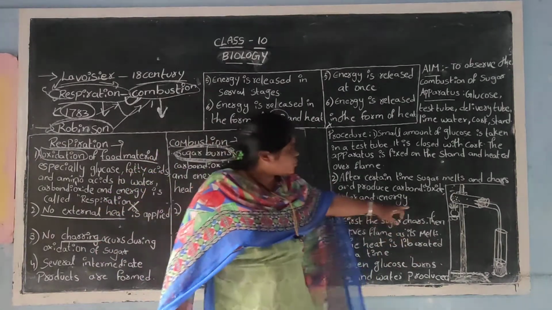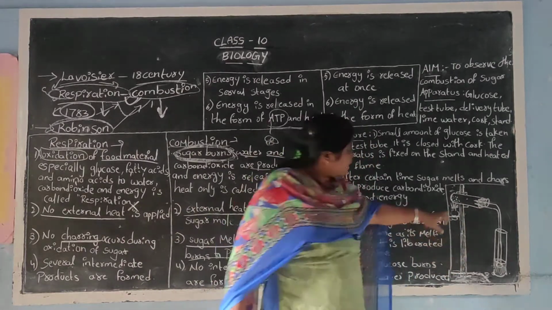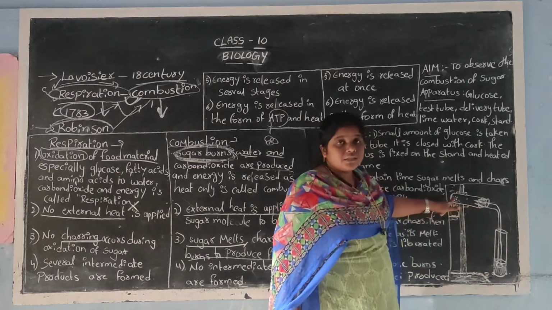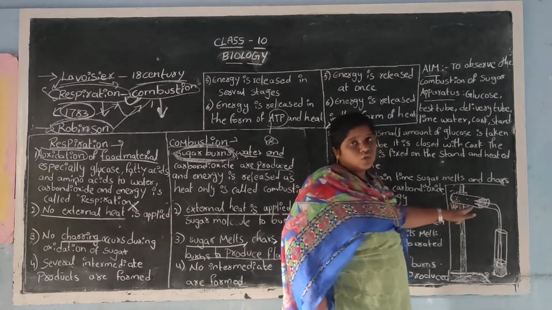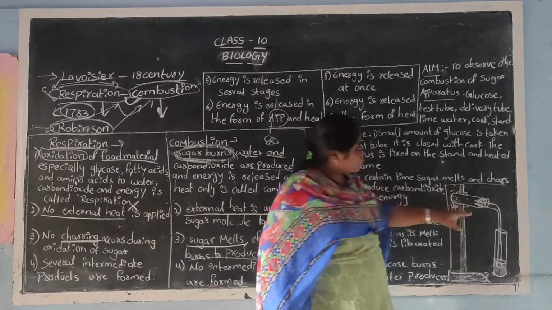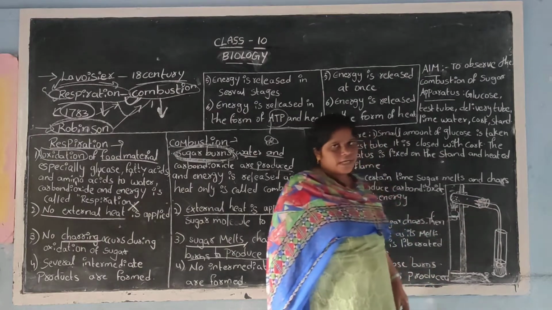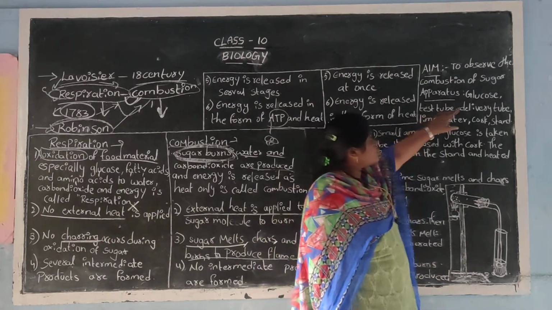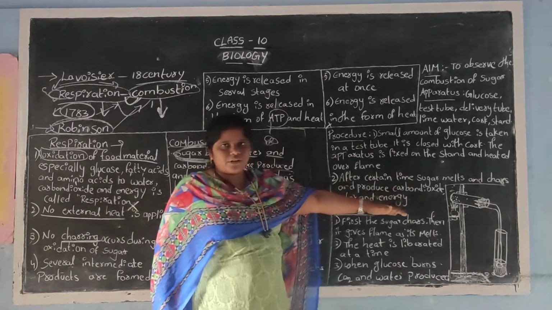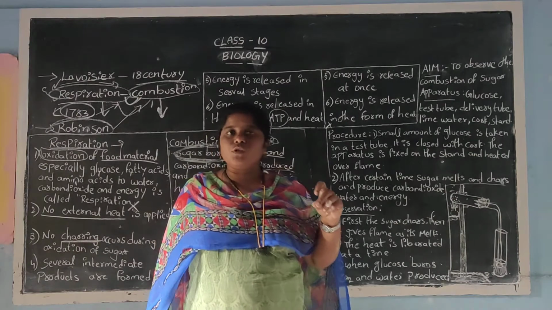This is the Bunsen burner. This is the stand where the whole apparatus is going to be set up, and these are the test tubes, one with lime water and the other with glucose solution. To arrange the delivery tube, we have to use one molded rubber cork. So these are all the apparatus we are using. Let us start with the procedure.